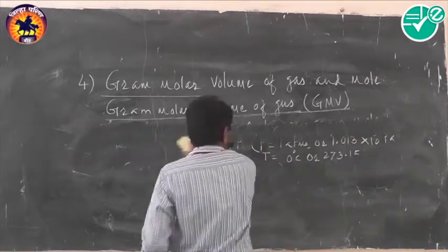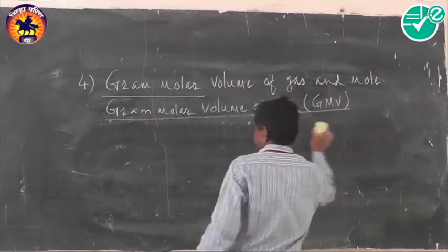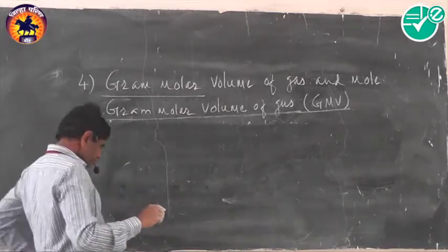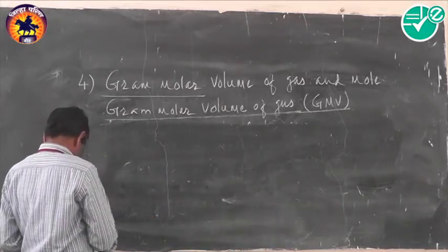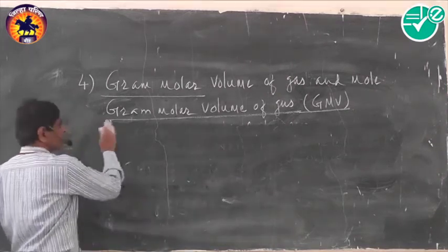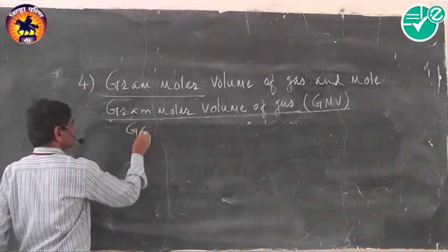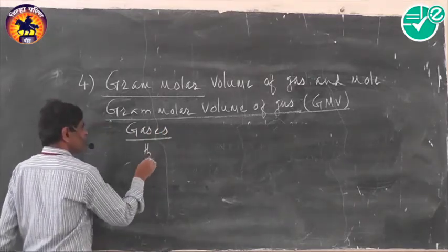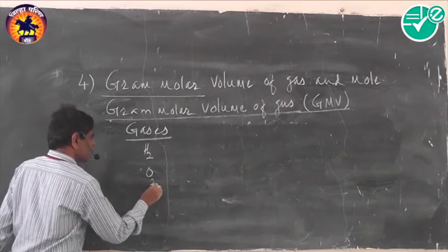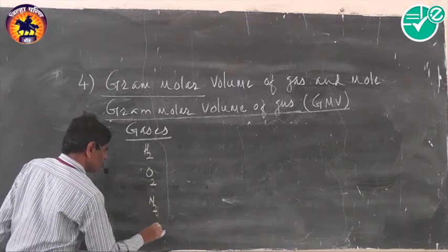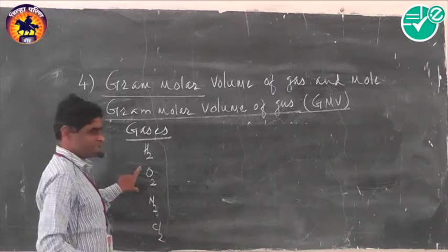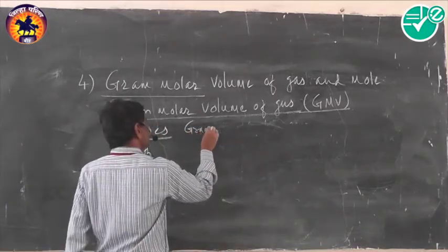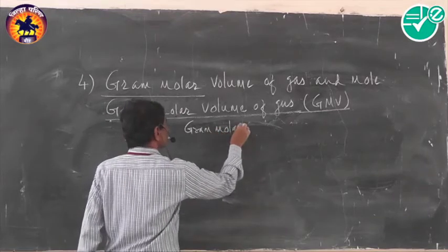Now let us consider different gases: hydrogen gas, oxygen gas, nitrogen gas, chlorine gas. So these are different gases. Now let us consider their gram molar mass.